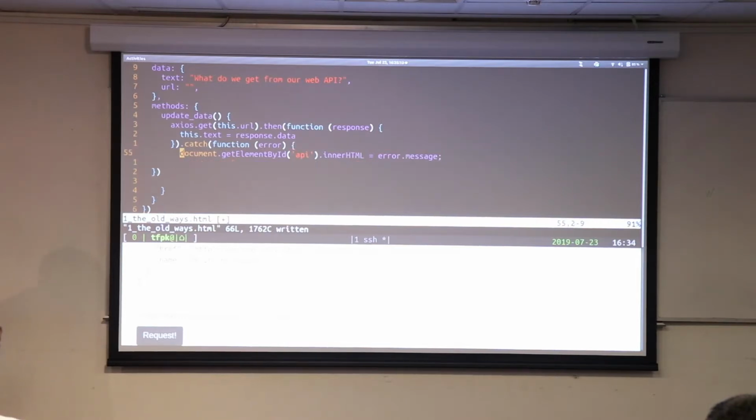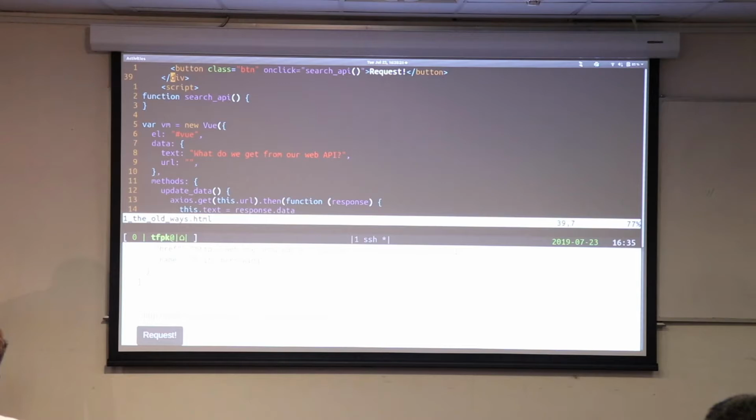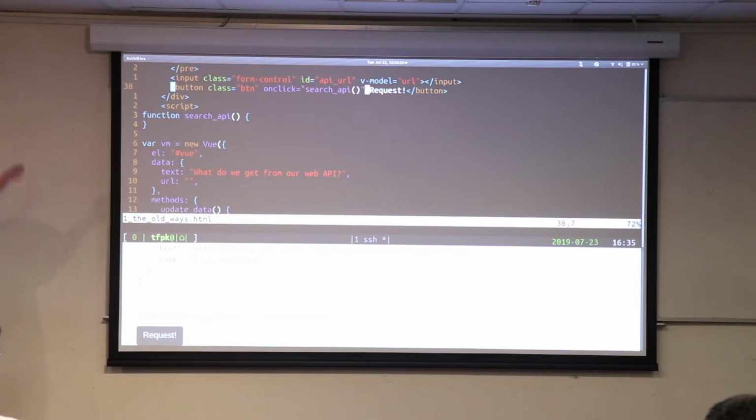And just for the moment, we'll ignore this error function. Let's just assume that our code always works, which it always does in my case. Touch wood. Is there anything left to do? The only thing left is that instead of having this search API function, no longer are we calling out this function. We're calling something inside the Vue instance.